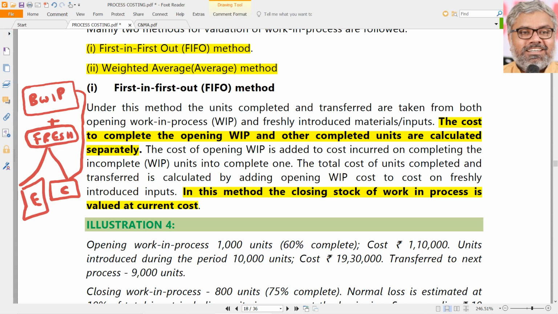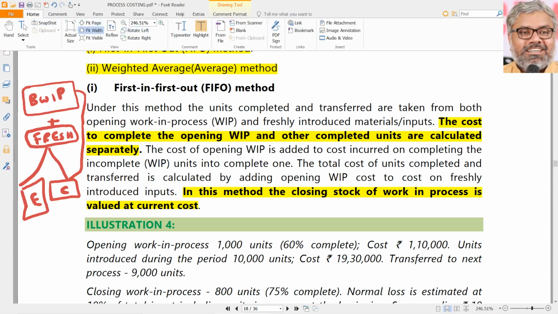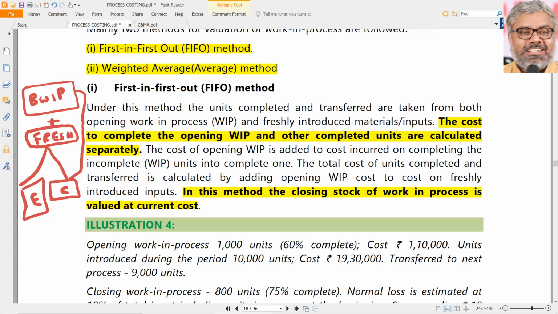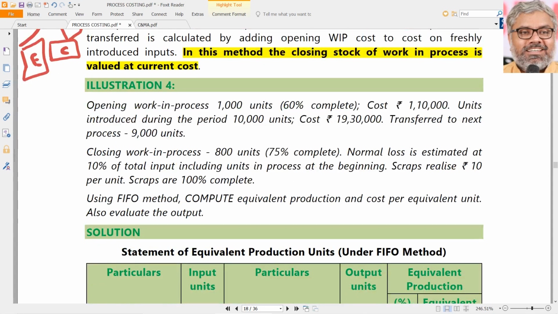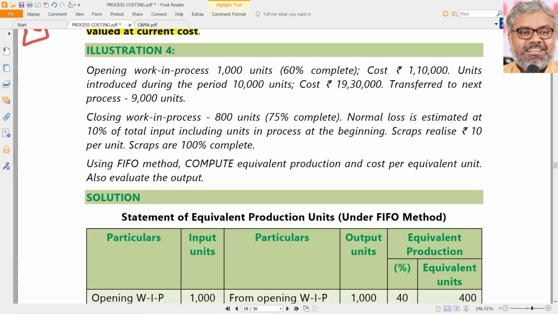Now, let us try to work upon this example to understand how we can apply the FIFO method for computation of equivalent units. Look at illustration number 4. Read that carefully. Opening work in progress is 1000 units, 60% already complete, not now, already, earlier.